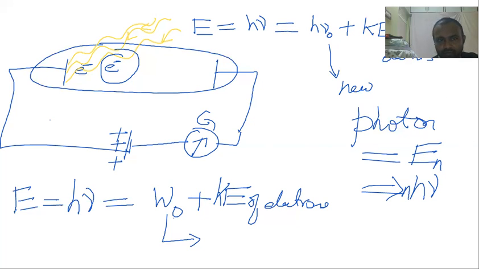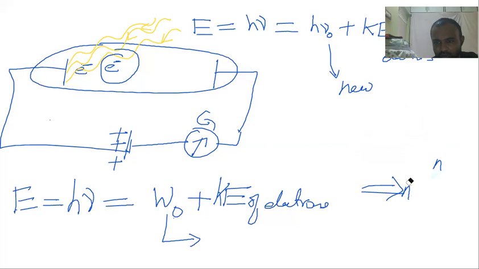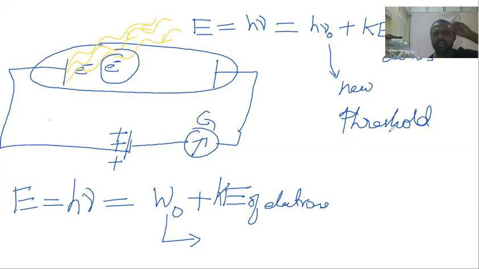So what is this nu naught and what is this W naught? They are given the subscript naught because they are threshold quantities. Threshold means minimum quantity. See this water bottle. Minimum this much water is there, a little smaller than that, very less water, or maybe one drop. That is the threshold water that can exist in this water bottle.